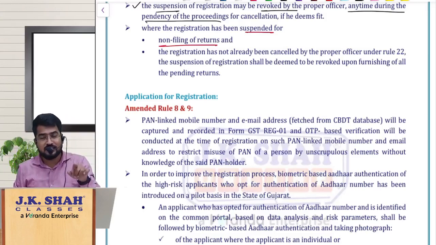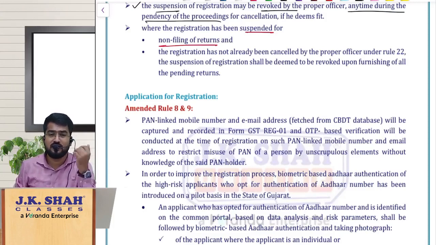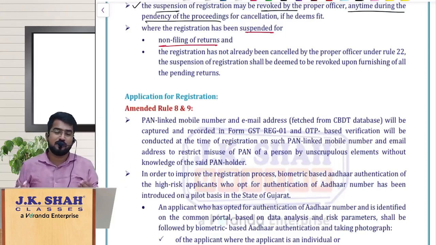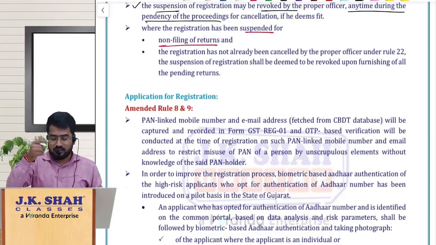If you file all your pending returns after the registration is cancelled, then suspension is not deemed to be revoked. So if cancellation proceedings are pending, going on, and it is not yet cancelled, by God's grace or by the officer's grace, now you file all the returns, suspension is deemed to be revoked. Registration is already cancelled, sir. Now I will file the returns. Now you file the returns and go and beg the proper officer, Ayya, revoke my cancellation order. Okay, so that way, revocation of cancellation, you remember, I guess.